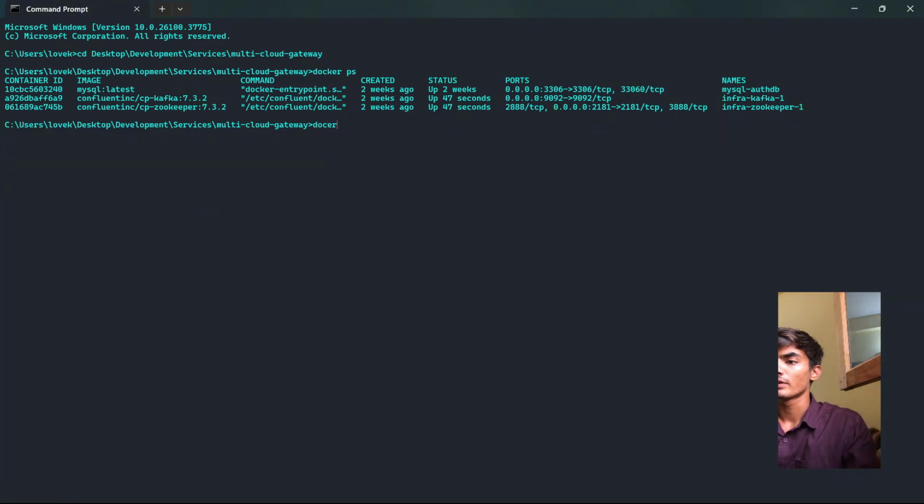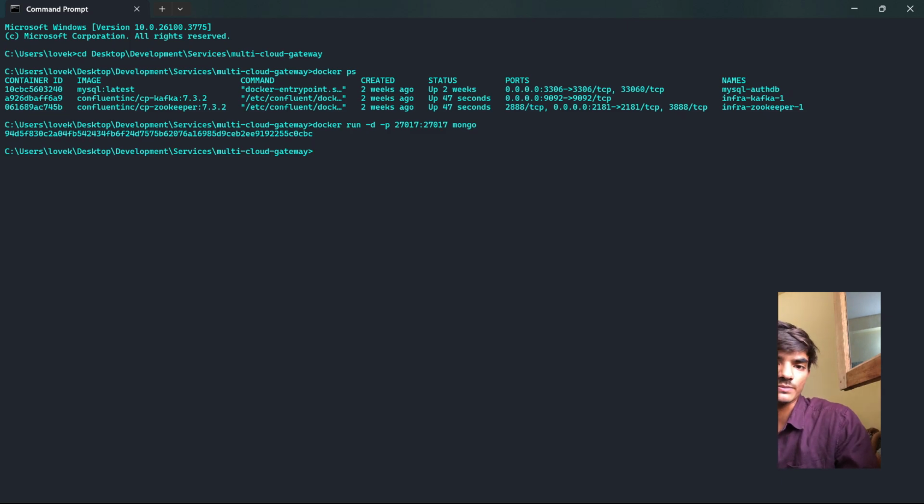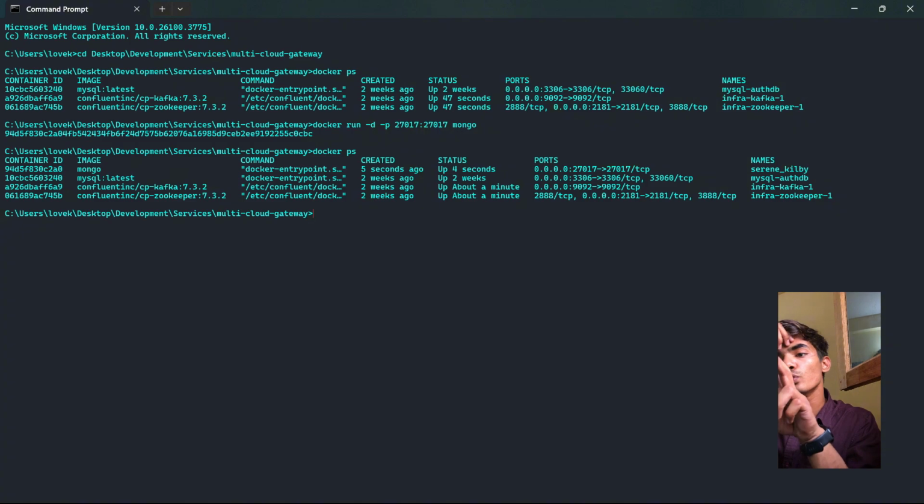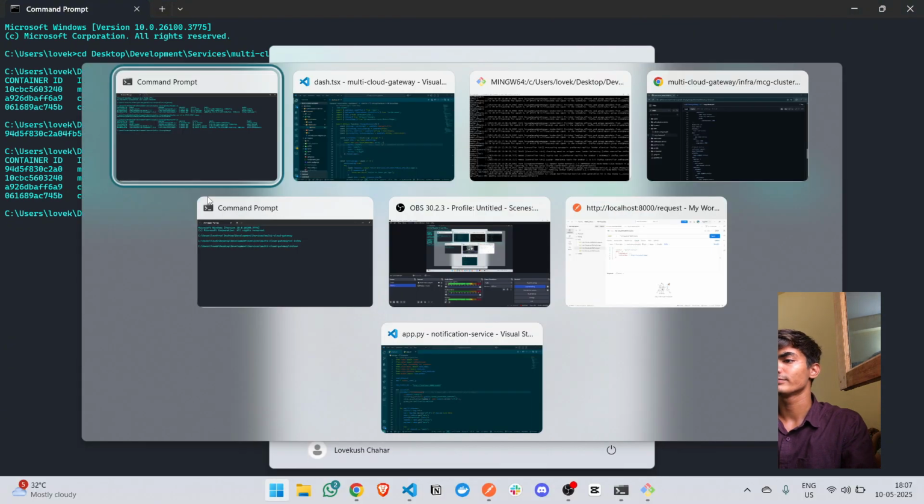So docker run -d -p 27017 mongo. Yeah, so it also has been started. MongoDB has also been started. So we have 4 services running right now. 2 are of Kafka and Zookeeper. Kafka is running with the help of Zookeeper, Apache Kafka. Then we have MongoDB and MySQL. So these are the services which are running right now. Then we're going to start our services one by one. So keep following the video.